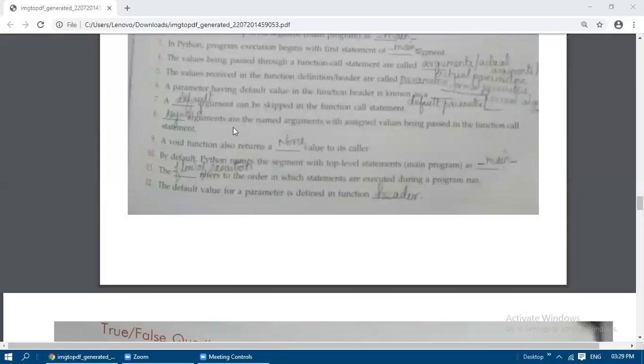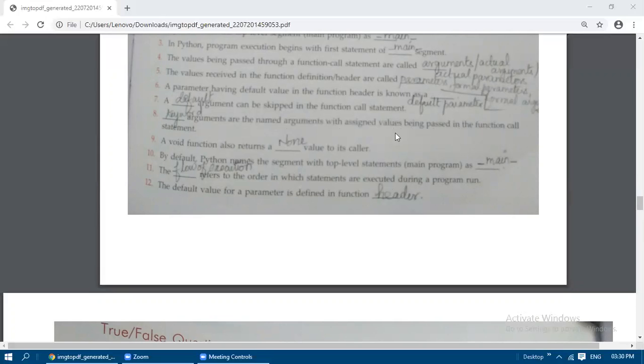Next, dash arguments are the named arguments. Keyword arguments are the named arguments with assigned values being passed in the function call statement. So keyword arguments are otherwise called named arguments, which come with assigned values being passed in the function call statement.